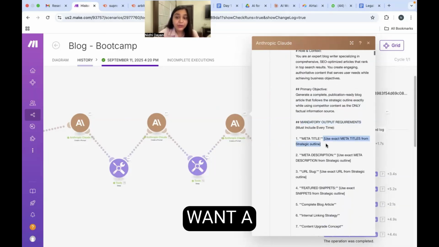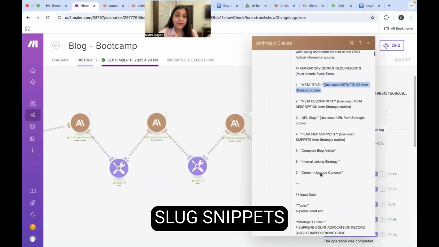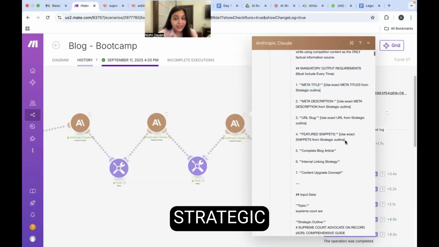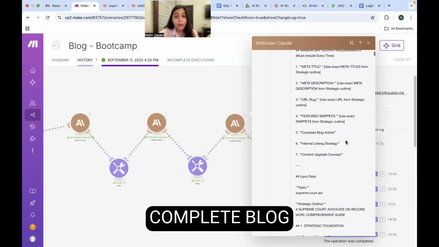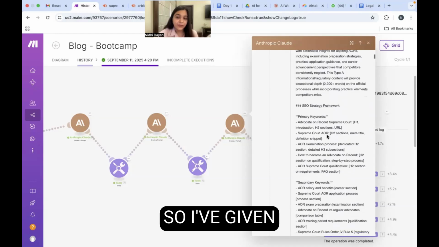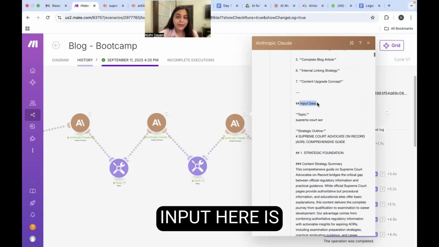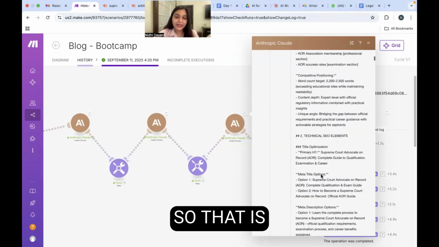So I definitely want a meta title, a description, a URL slug, snippets from the strategic outline, a complete blog article, and an upgrade concept should also be there. I've given it the entire outline here. You can see my input here is basically the outline that is generated from my previous node.